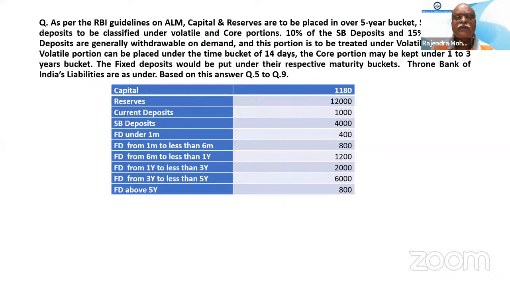Savings and current account deposits are to be classified under volatile and core portions, where 10% of savings deposits and 15% of current deposits are generally withdrawable on demand, and this portion is to be treated as volatile. The volatile portion can be placed under the 14 days bracket, the core portion may be kept under the 1 to 3 years bucket. The fixed deposits would be put under their respective maturity bucket, whatever the maturity is given.